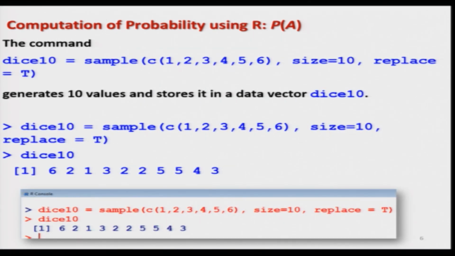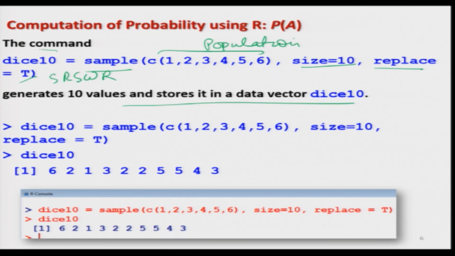Okay, so now I write down the command sample, and this is my population, from where I am going to draw the simple random sample with replacement of size 10, and replace is equal to TRUE. That means we are going to get a simple random sample with replacement. This is going to generate 10 values and we store them inside the data vector whose name is dice10, so the dice is rolled 10 times.